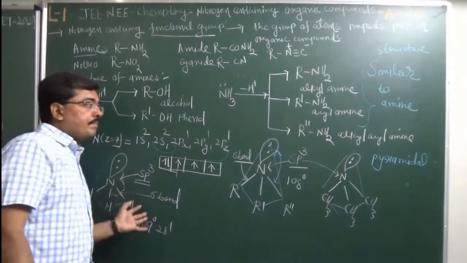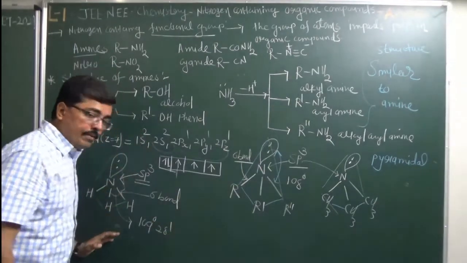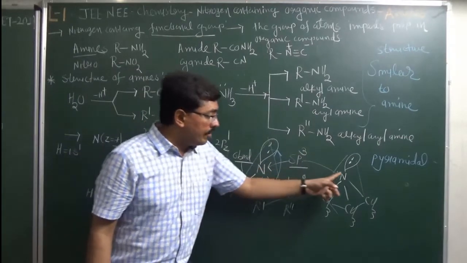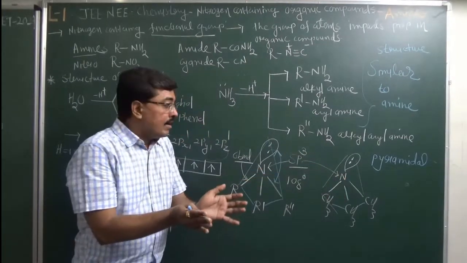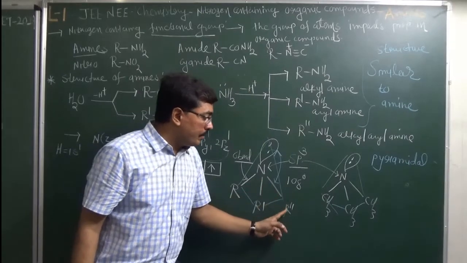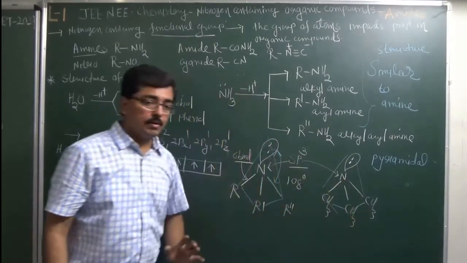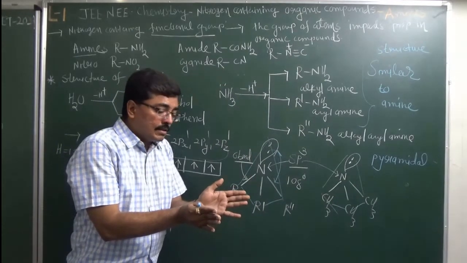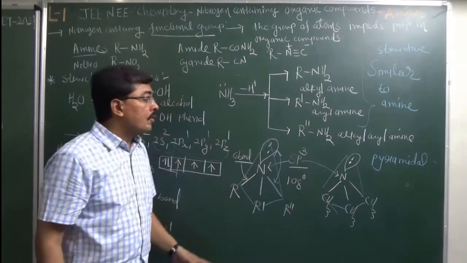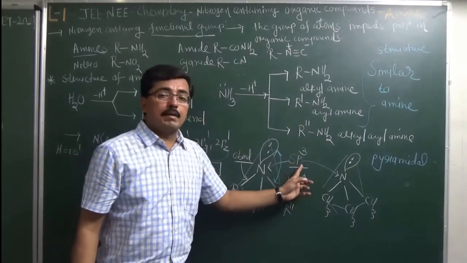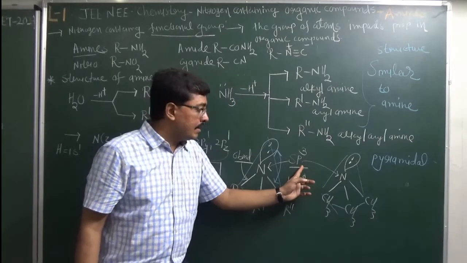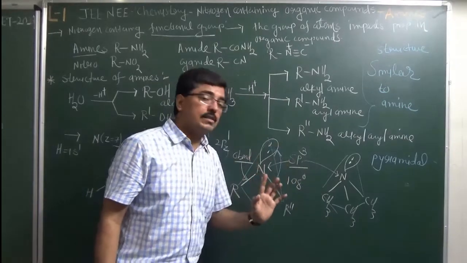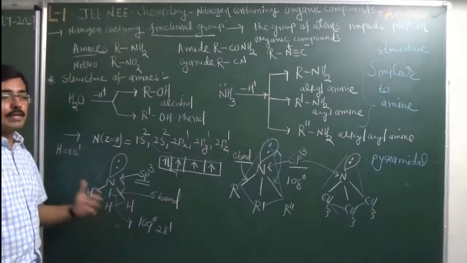Now, amine is obtained from ammonia, so the structure of an amine compound is similar to the ammonia structure. The nitrogen's non-bonding electron pair will repel the bonding electron pairs of the nitrogen-carbon sigma bonds. Due to this, according to valence shell electron pair repulsion theory, the bond angle decreases slightly. So it is observed that in trimethylamine or another secondary or primary amine, the bond angle will be near 108 degrees instead of 109 degrees 28 minutes.